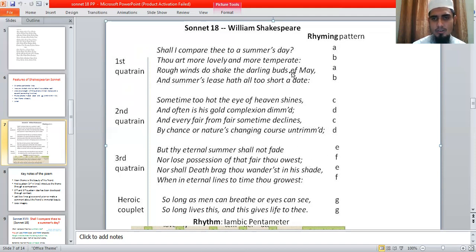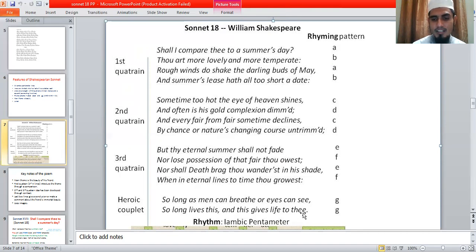"Owest." There is no similar sound of "owest," so that is called f. Serially e, f. "Shade" is similar with "fade," and it is given e. And "growest" is similar with "owest," so it is f. So e f. And finally, there is no similar sound like c here, and so it is given g.